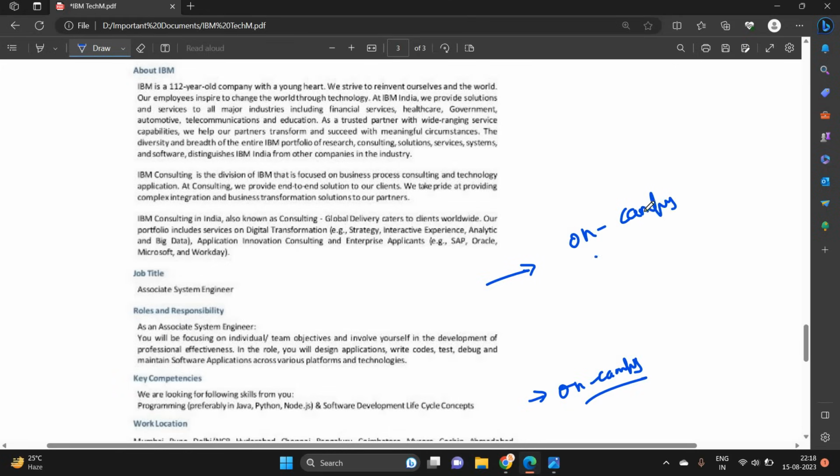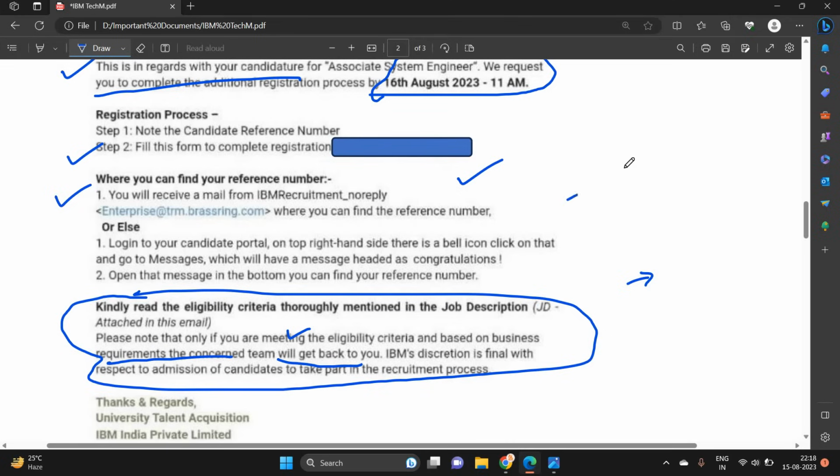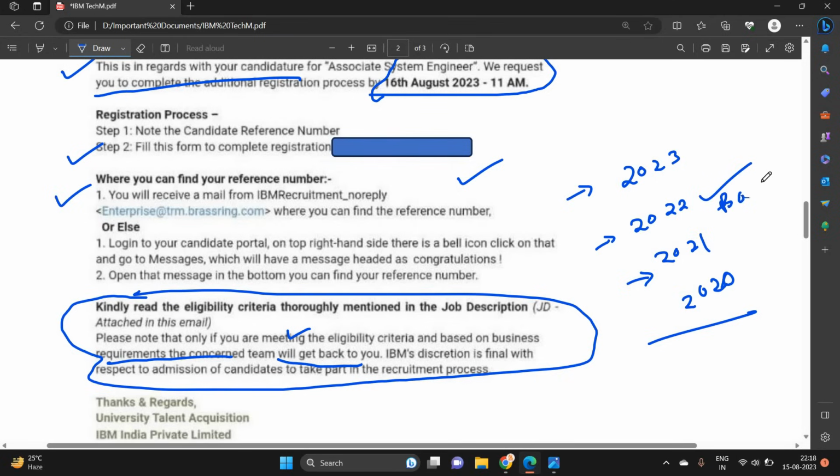But when you open this form, the 2023, 2022, 2021, 2020 options will be shown. According to your batch, if you are from the 22 batch, you can select that.